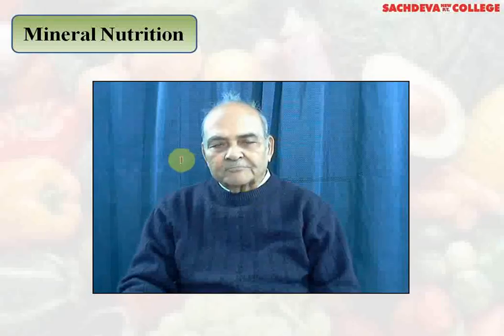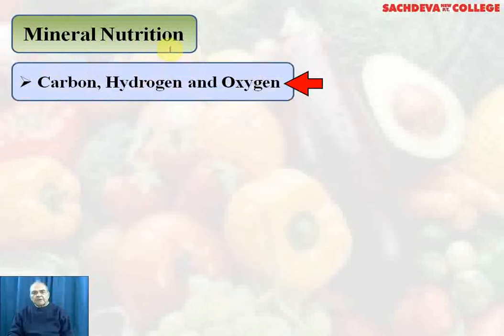Mineral nutrition. Here we will be discussing the various macro and micronutrients required by the plants and their deficiency symptoms. Carbon, hydrogen and oxygen are all macronutrients.